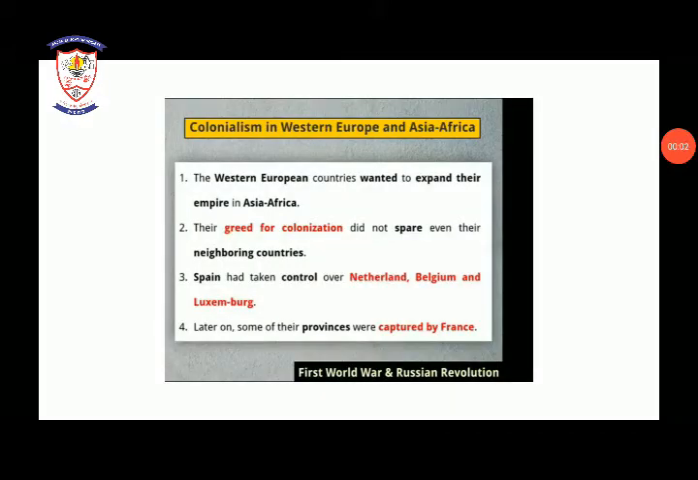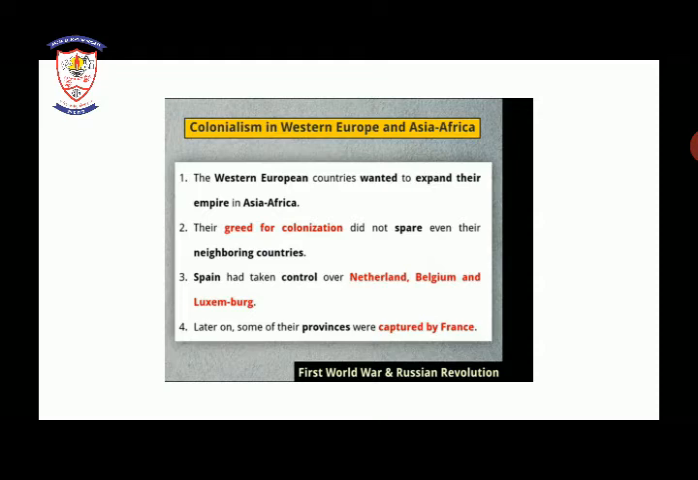So now we will see colonialism in Western Europe and Asia and Africa. First of all, I will write down the meaning of colonialism. What do you mean by colonialism? Colonialism is a practice of acquiring control in another